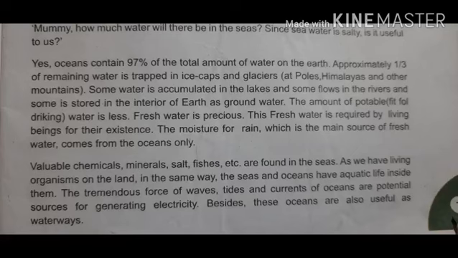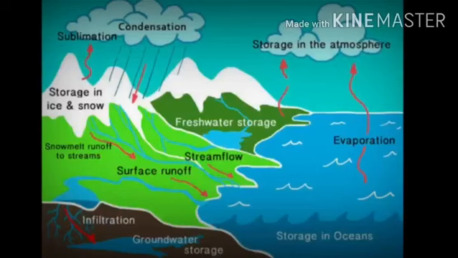You know how do we get rainfall from the oceans? From these large water bodies of oceans, the water gets evaporated and rises up into the sky. And there in the sky, it condenses to form clouds. And when the water droplets get heavier, they fall back to the earth as rainfall.